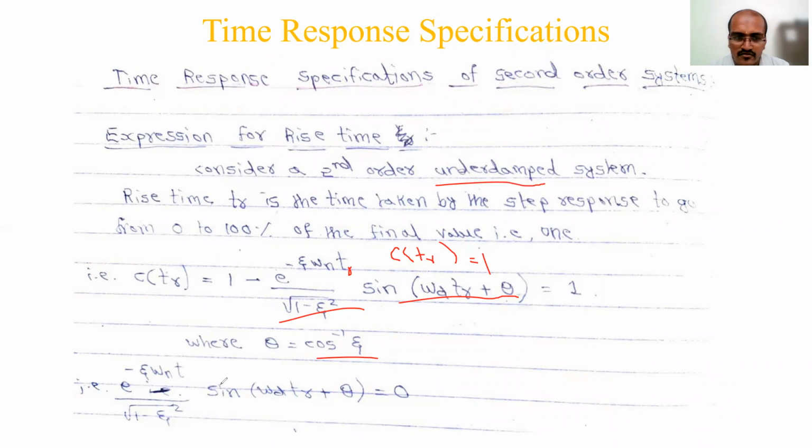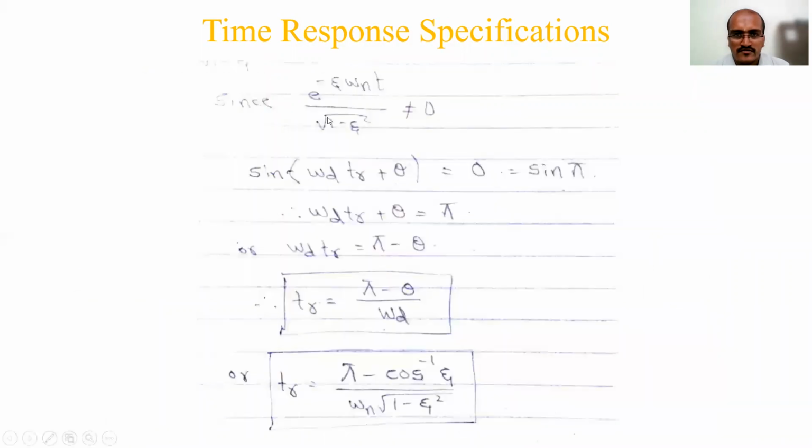This may not be 0, means something should be 0. This should be 0. So 0 multiplied by anything is 0. This is a non-zero term. This should be a 0 term. So using this, we have equated sine of omega d TR plus theta is equal to 0. Then we try to remove the sine. Omega d TR plus theta is equal to sine inverse 0. You can write sine inverse 0, or like this also. Sine cancellation never happens, so it is sine inverse 0. Don't use cancellation, instead you use sine inverse.